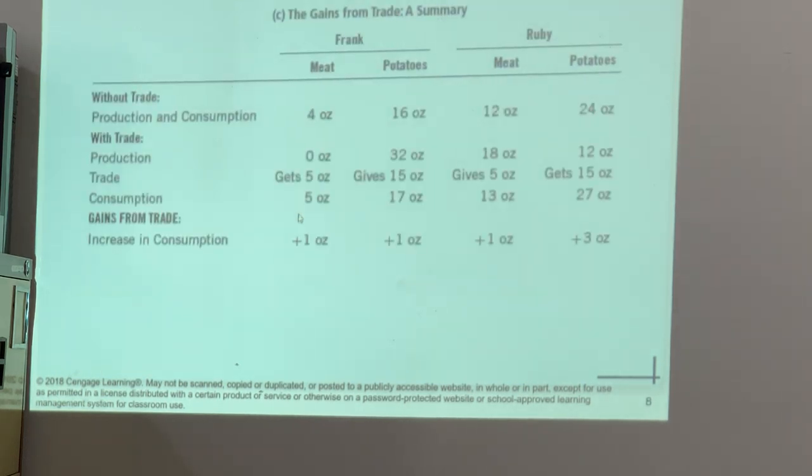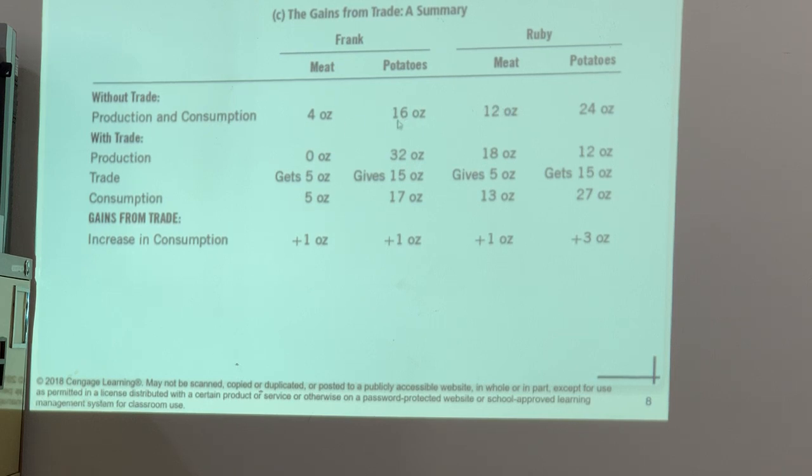Okay, so we can summarize the case from trade here. In this case, trade expands the set of consumption opportunities. Without trade, production and consumption is going to be this much, which we originally saw on the original production possibility frontier.